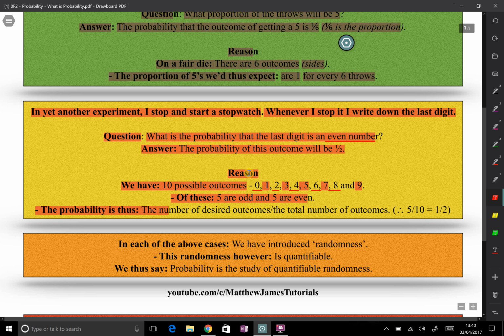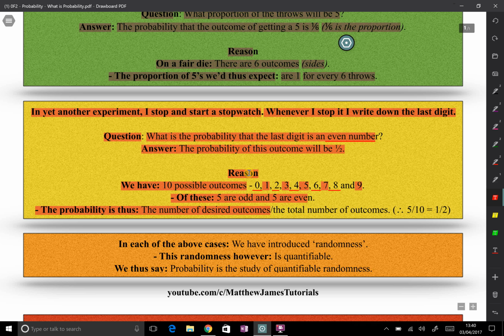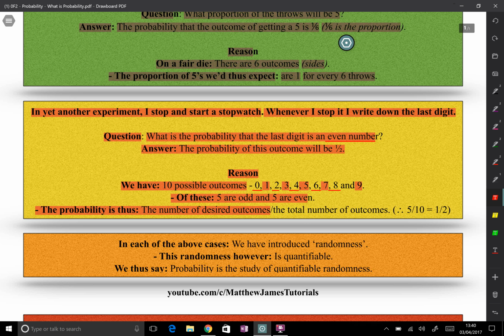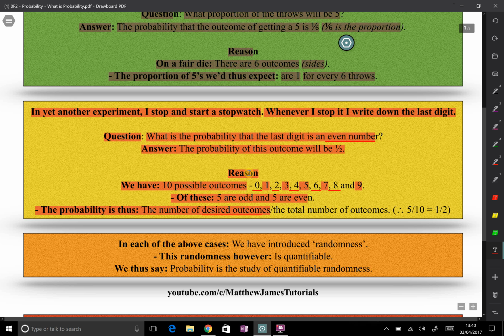And the probability is thus the number of desired outcomes. So obviously we wanted an even number, so we wanted the numbers from this list of possible outcomes. We wanted the numbers 0, 2, 4, 6, and 8. So obviously there's 5 desired outcomes. And let me just underline desired outcomes.